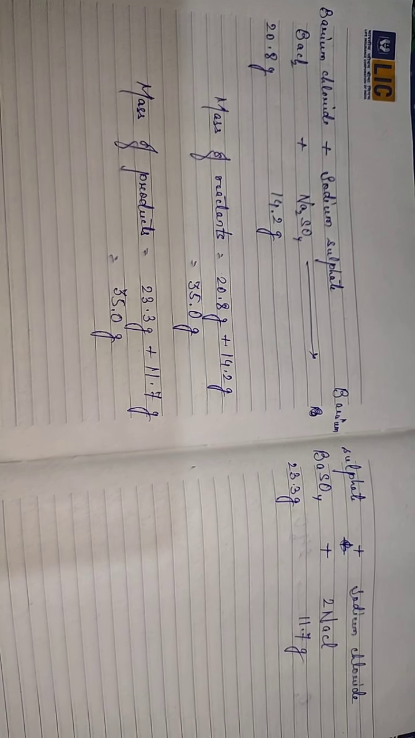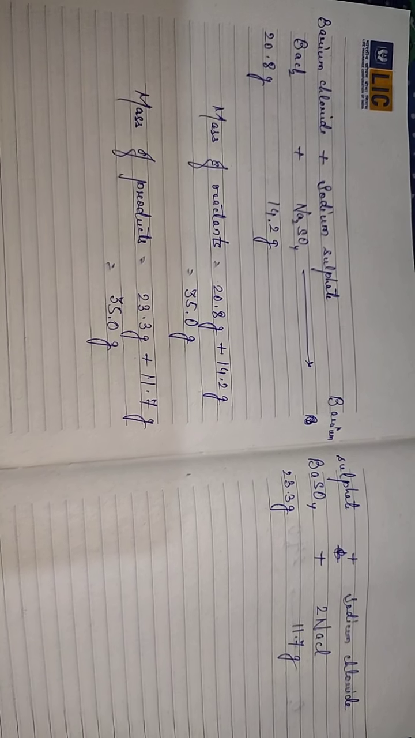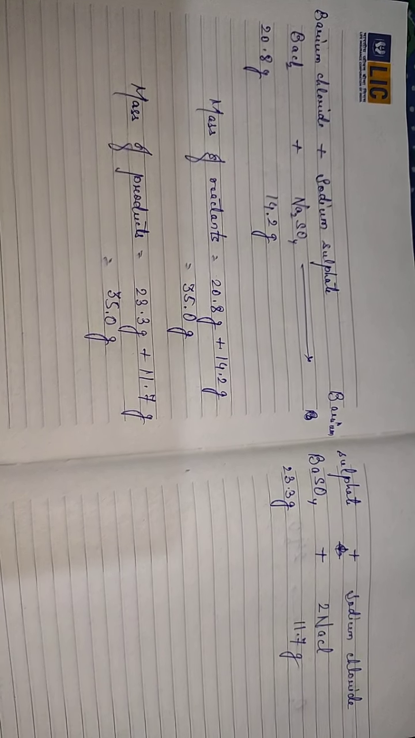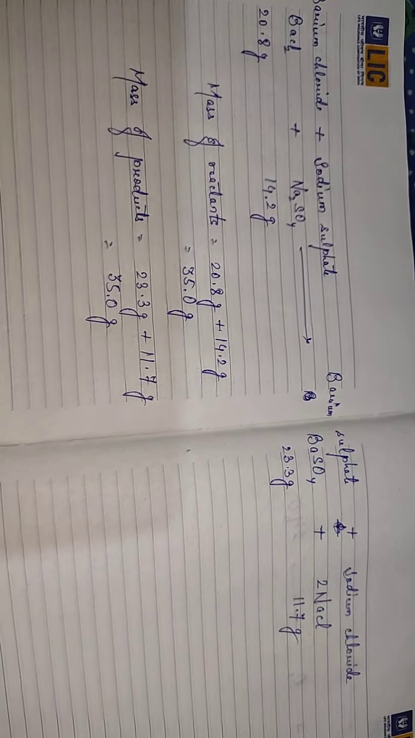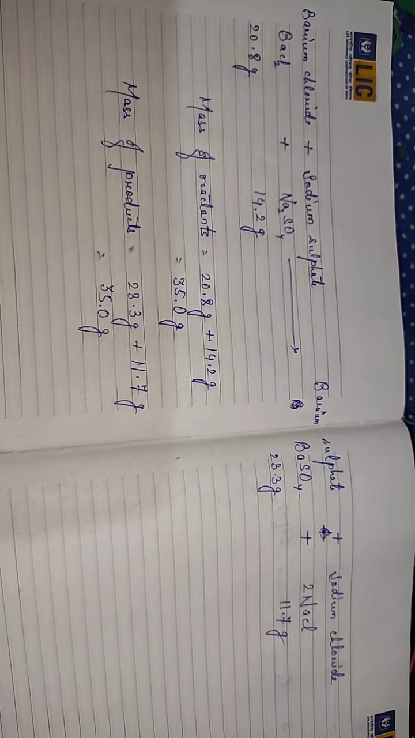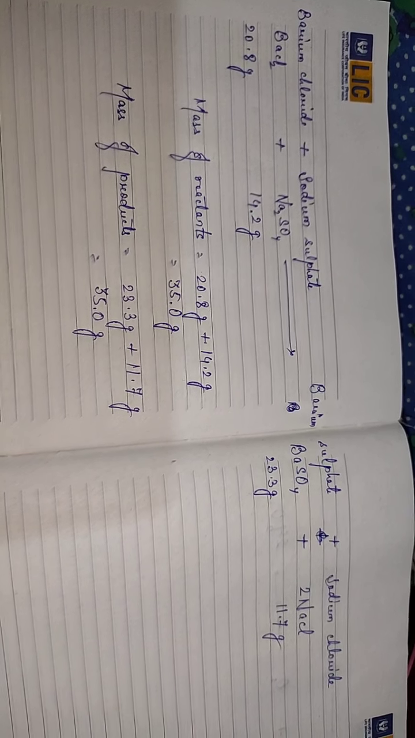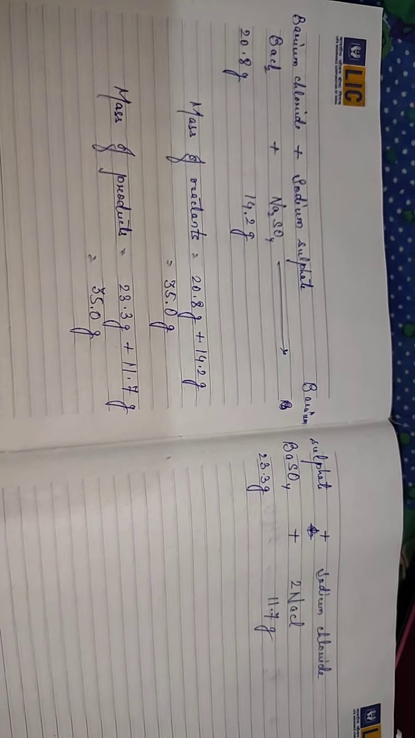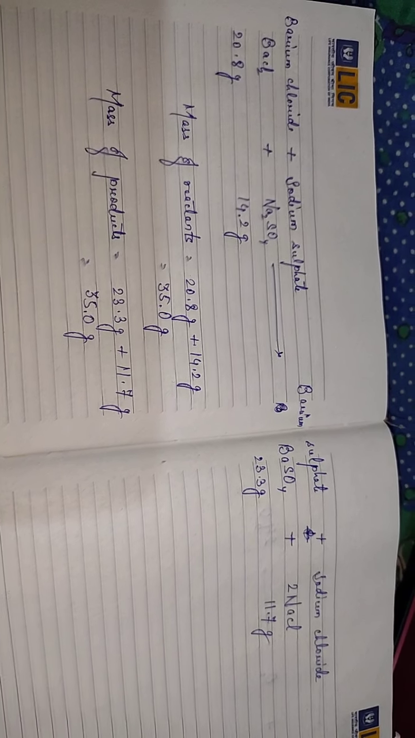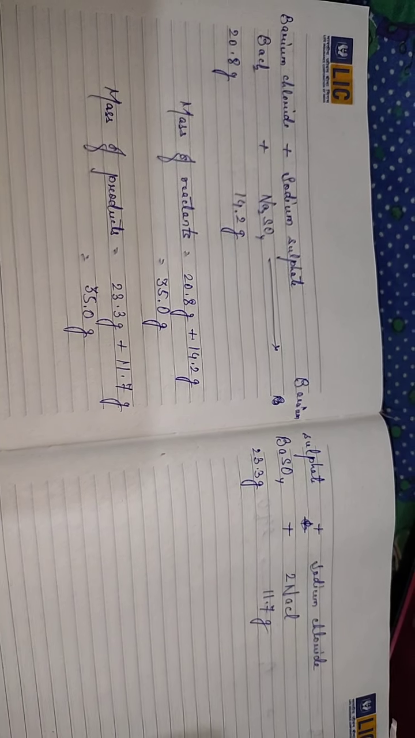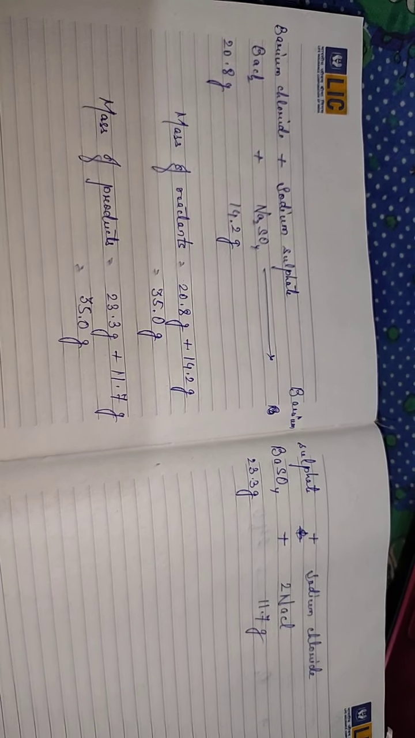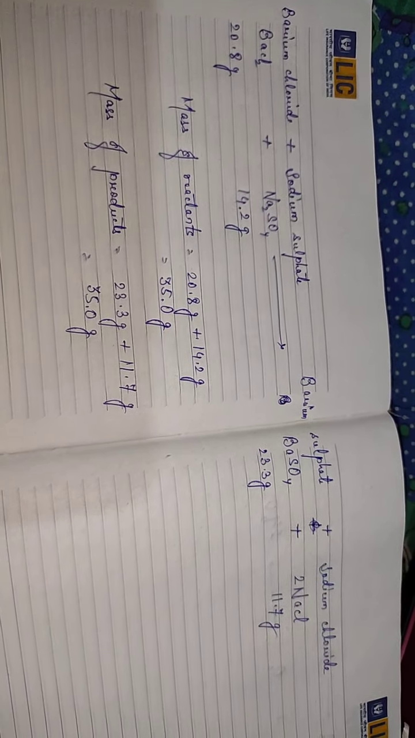Now you see one more example which is given in your book. Barium chloride reacts with sodium sulfate to form barium sulfate and sodium chloride. BaCl2 plus Na2SO4 gives BaSO4 plus NaCl. First of all, always remember, if you have to prove this, you have to first balance the whole chemical equation. So first of all, let's try to balance this. How are you going to balance it?